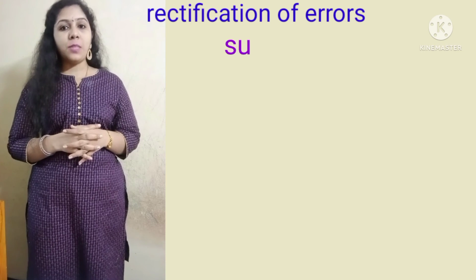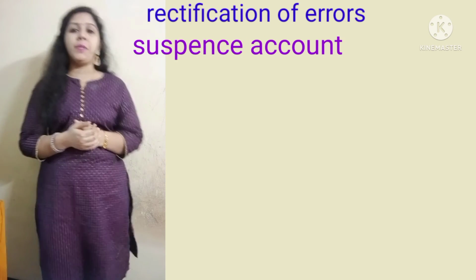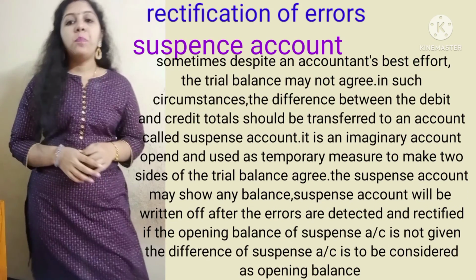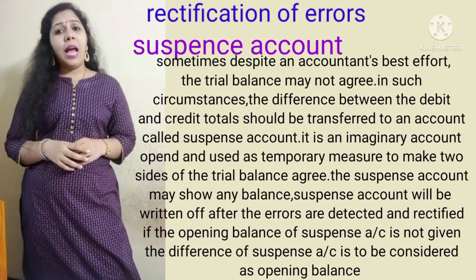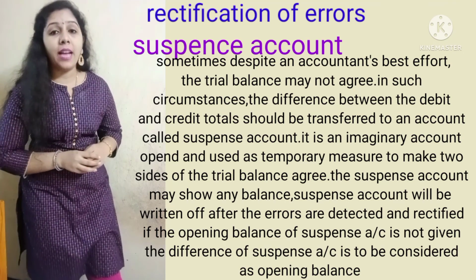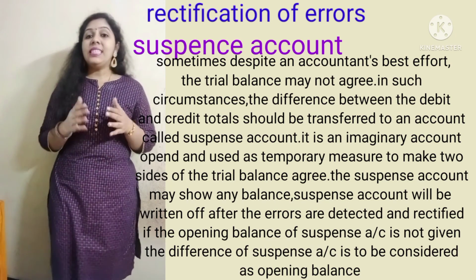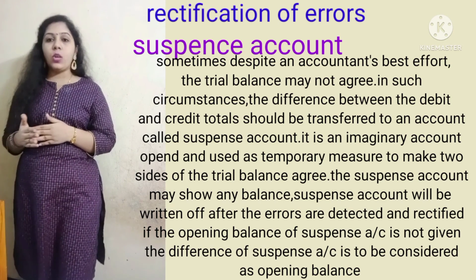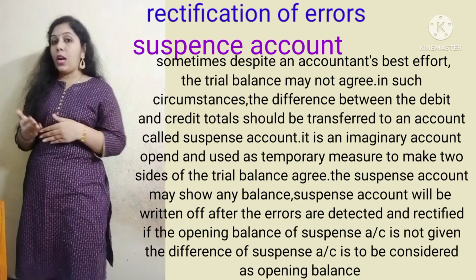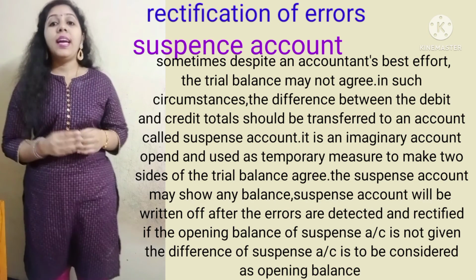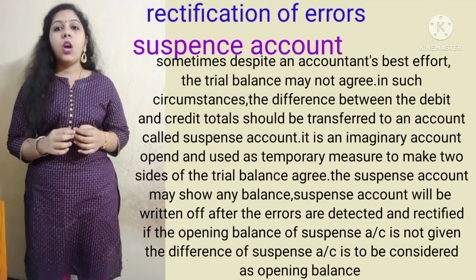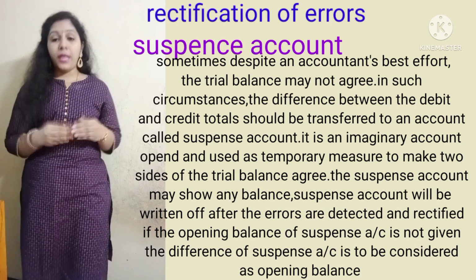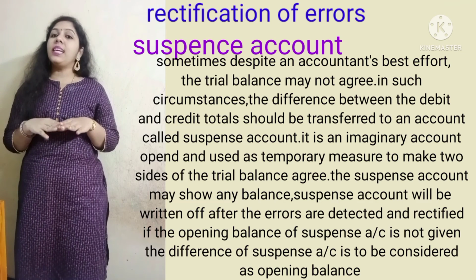And next, what is a suspense account? I already explained what a suspense account is. Sometimes, despite the accountant's best efforts, the trial balance may not agree. In this type of circumstance, the difference between the debit and credit totals should be transferred to an account called suspense account. It is an imaginary account, opened and used as a temporary measure to make the two sides of the trial balance agree.